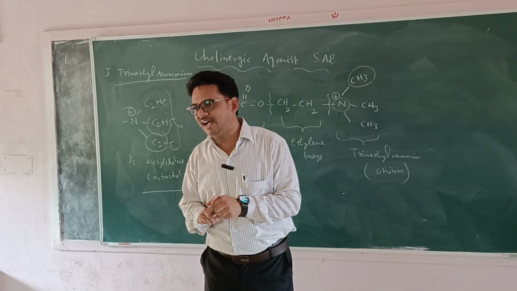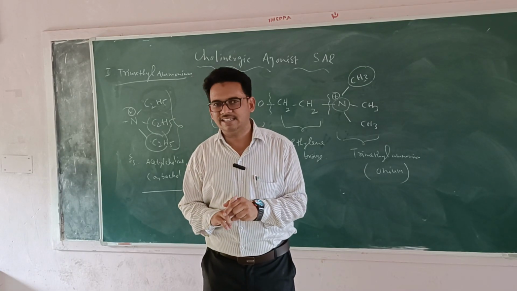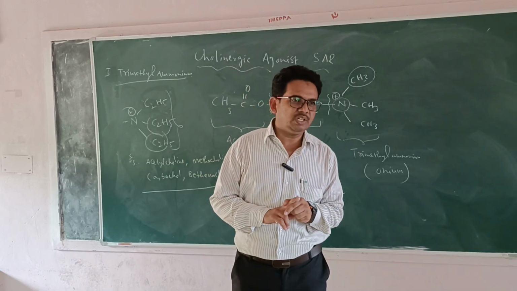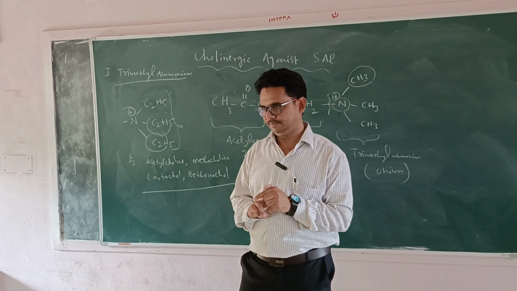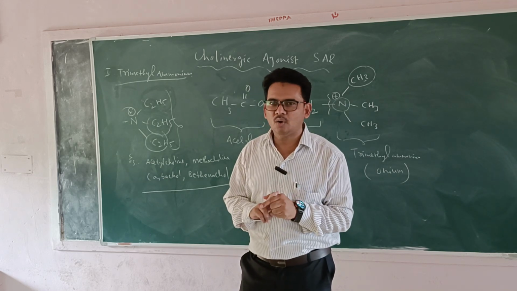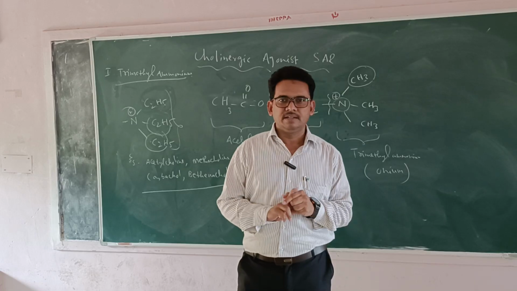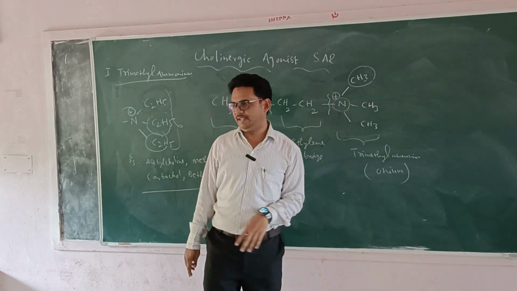Only nitrogen. It indicates that the presence of nitrogen only produces the optimum cholinergic agonist activity. This is about the trimethyl ammonium.